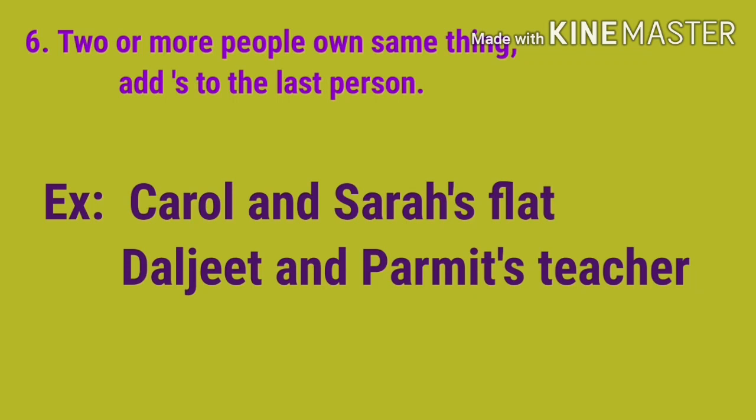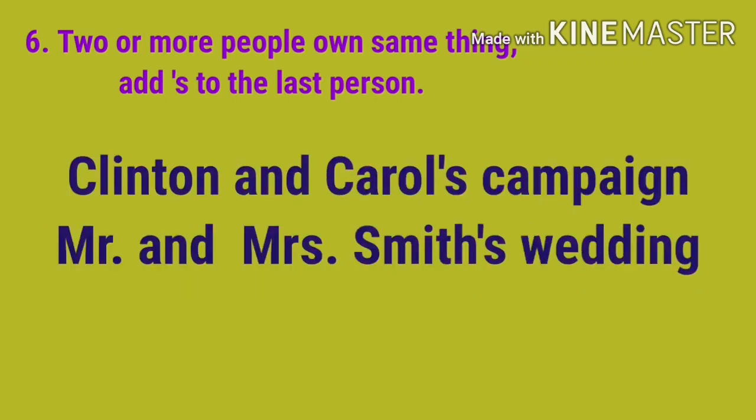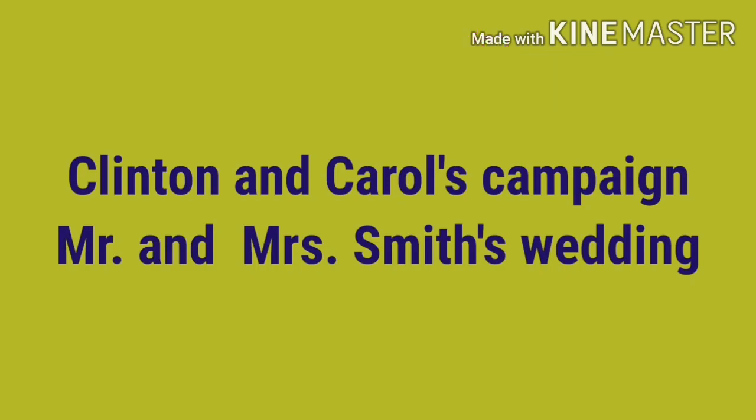Okay, some more examples: Clinton and Carol's campaign. Mr. and Mrs. Smith's wedding. So, if two or more people own the same thing, we add apostrophe s only to the name of the last person, to show the possession for the two or more people for the same thing.